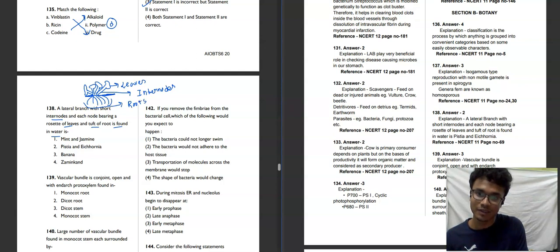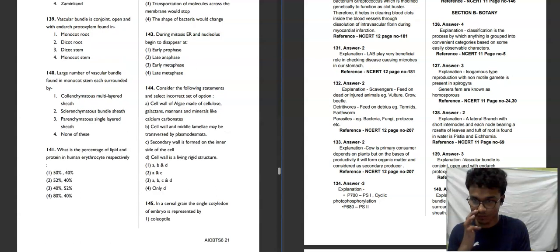So this kind of thing, the lateral branch with short internodes, you can see the short internodes, and each node bearing a rosette of leaves. This is not a normal leaf, it's a rosette of leaves, and a tuft of root is present in Pistia and Eichhornia. Second option will be our correct answer. Moving towards the next question.